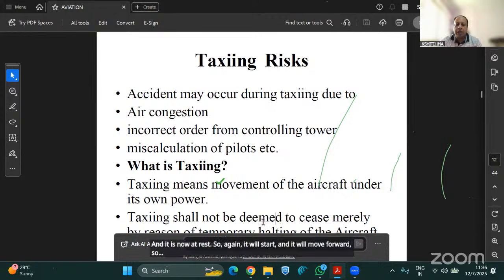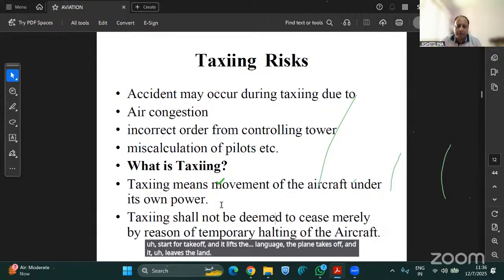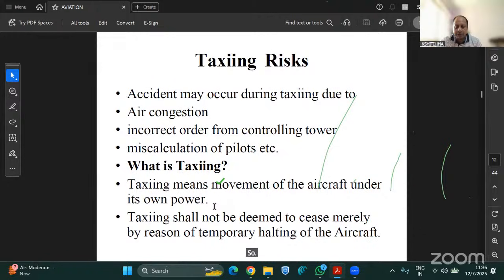That doesn't mean that taxiing will cease if it is temporarily halted. If the aircraft is temporarily halted, it doesn't mean that taxiing is over. Taxiing is till the time it starts for takeoff and it lifts off the land, which means the plane takes off and leaves the land. So these were the taxiing risks.